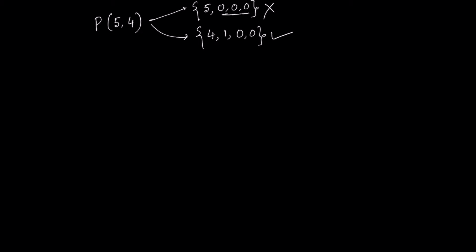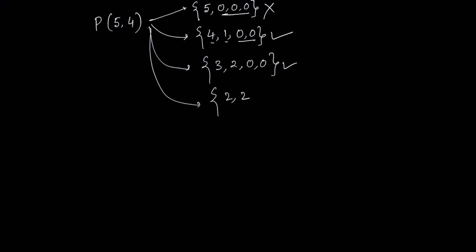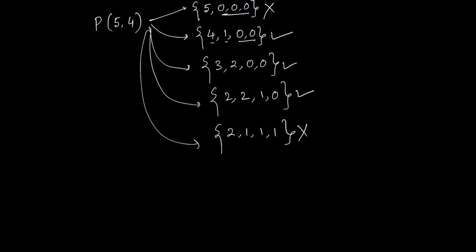That is an allowed one because there are 2 particles only in level 0, 1 particle in level 1 and 1 particle in level 4. Now if you do 3, 2, 0, 0, that is also allowed. If you do 2, 2, 1, 0, that is also allowed. And if you do, let's say, 2, 1, 1, 1, that is not allowed because there are 3 particles in level 1.